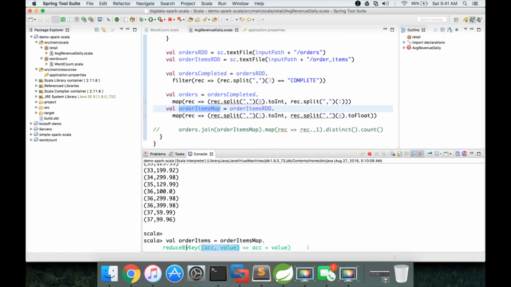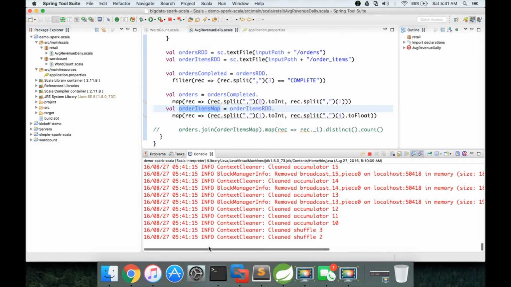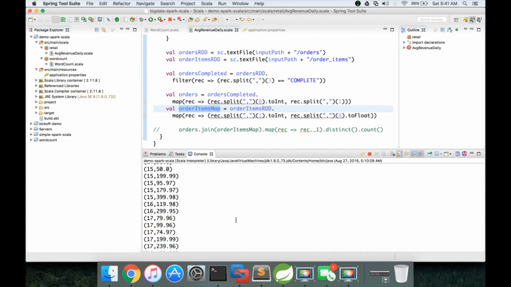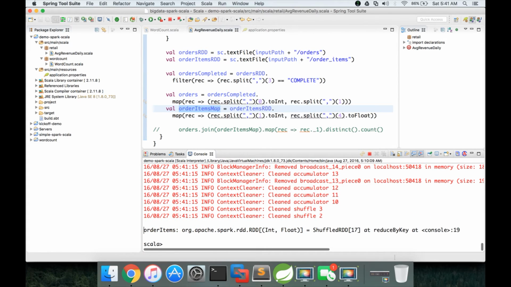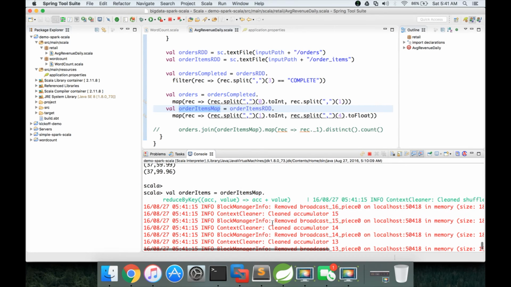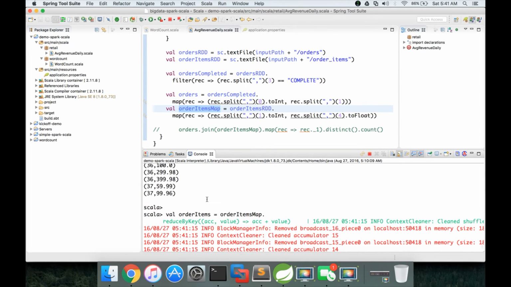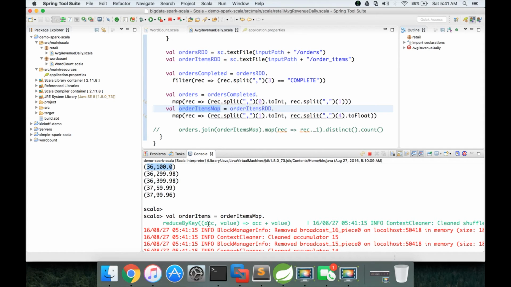So this is applied for each key. For each key what will happen is, let's take the example of 36. Okay, so in the beginning accumulator will be set to 0, and here we are applying reduce by key. So when the 36 comes, the accumulator will be 0. In the first iteration value will be 100.